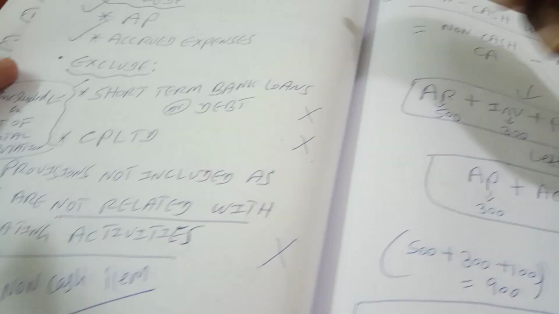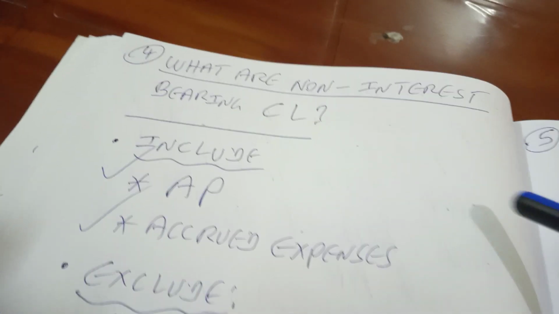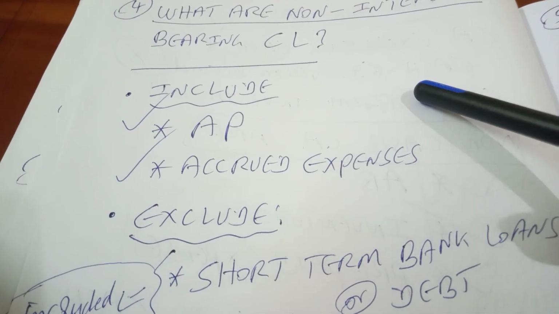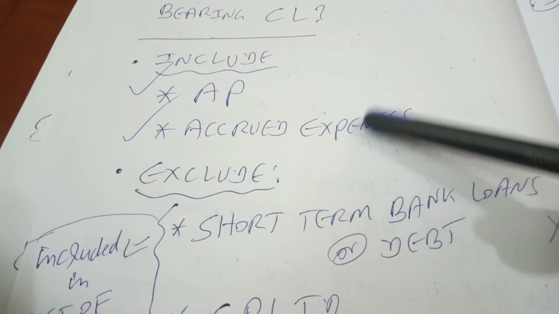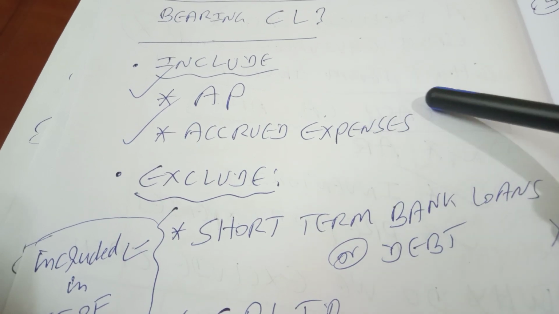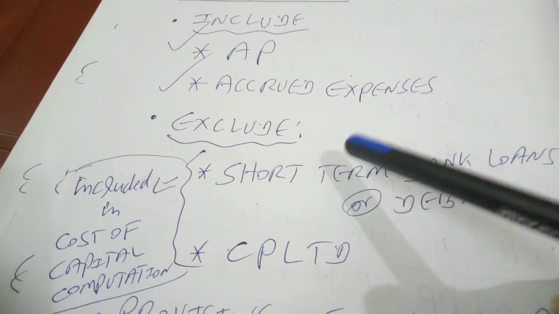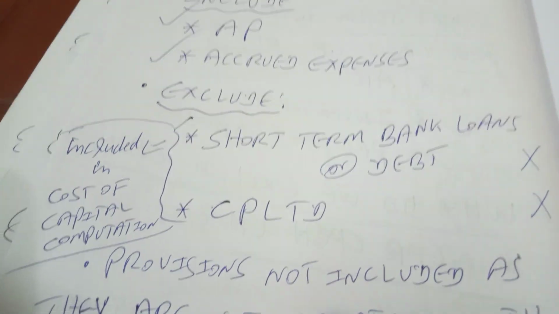So I take you to the next question. What are the non-interest bearing current liabilities? That basically includes two items. One is your accounts payable and the other one is your accrued expenses. That means they exclude these, basically three items.